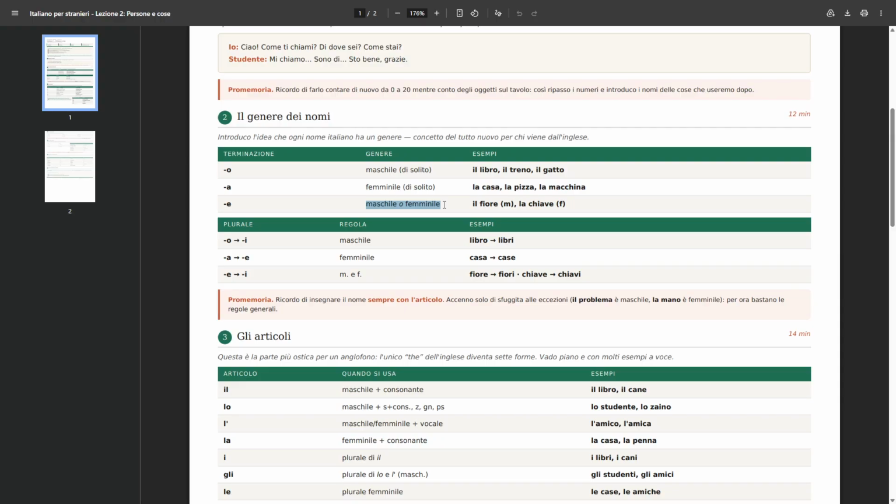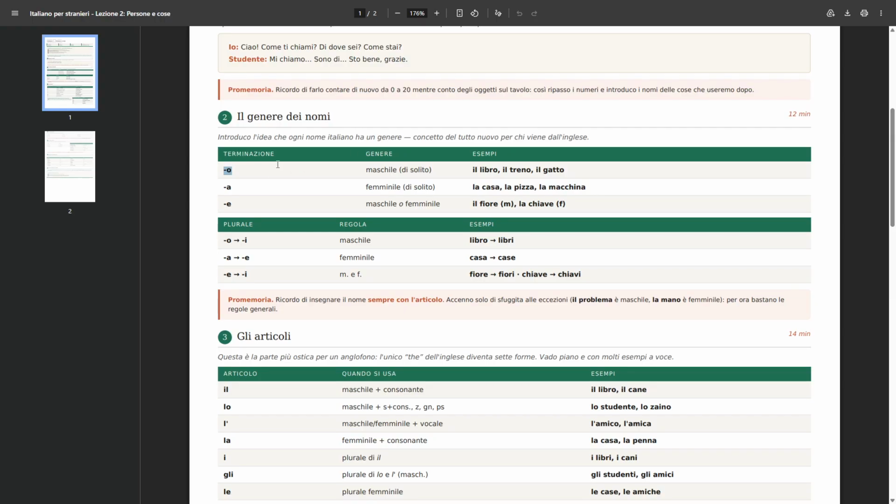Not all of the neutral ones, so the ones that are the same for the feminine as the masculine, end with E, but some end with E, and they could be either masculine or feminine. So some are both, and some are just one of those genders. Make it make sense. I don't know. Let's start by giving some examples.